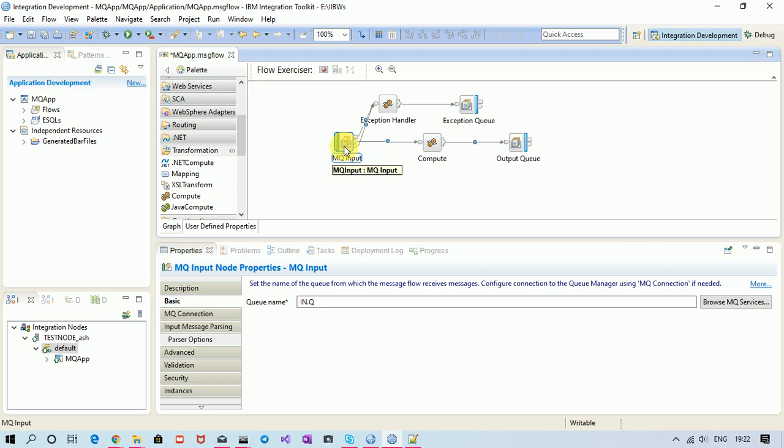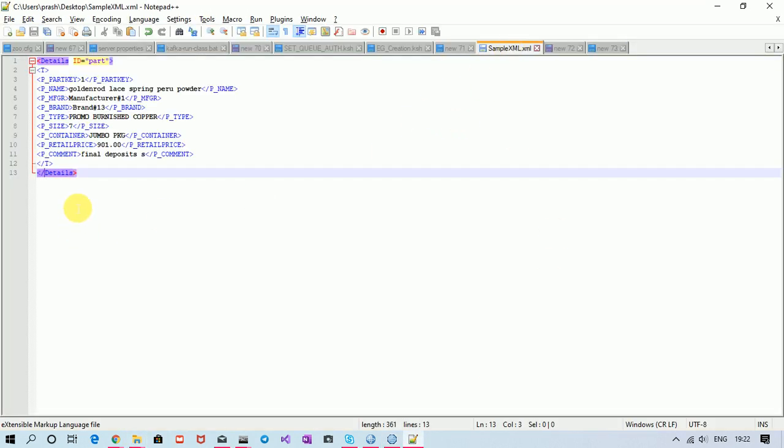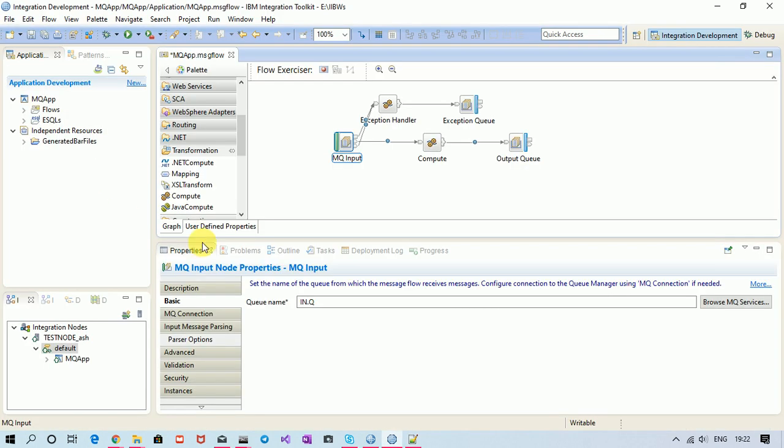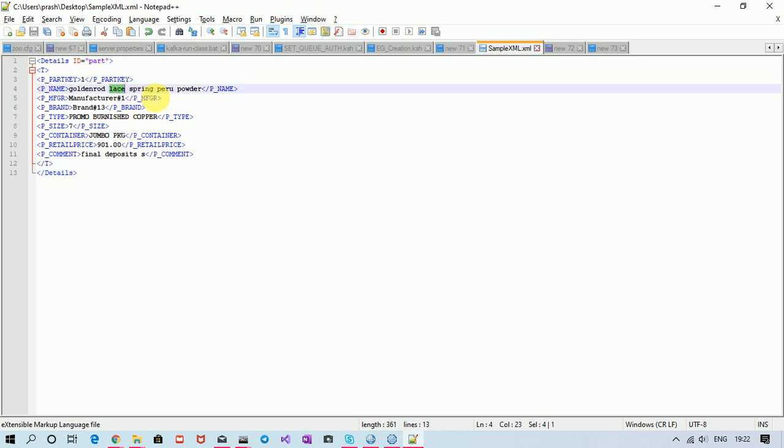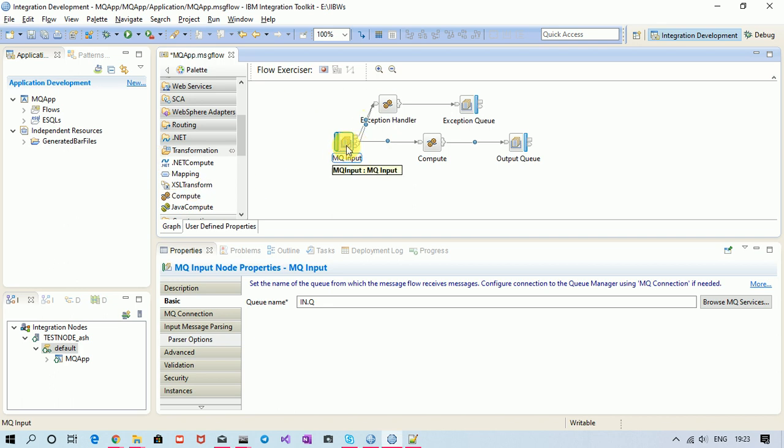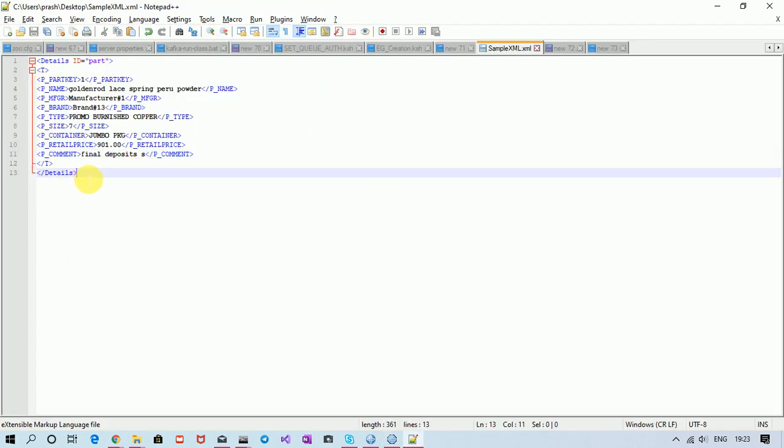Now let's create the first scenario where my message breaks down on the MQ input node itself, so that we can see the message traveling through the failure terminal. Right, so let's go through the message. My message will fail on MQ input node if there is something wrong with the message or something wrong with the content, which is not as per the business rules. Then again, my message will break down on the input node itself. So let me do something wrong with the message so that an exception occurs. Let me remove this tag and save.